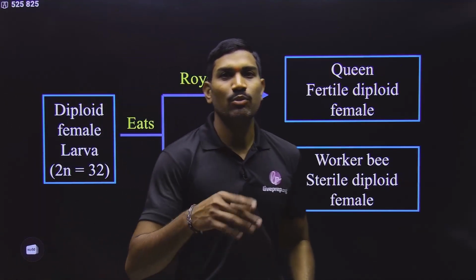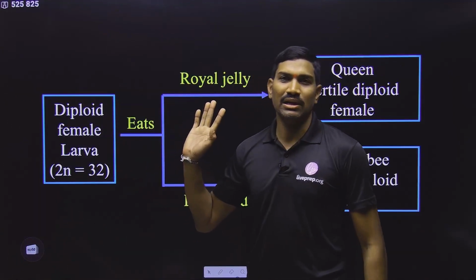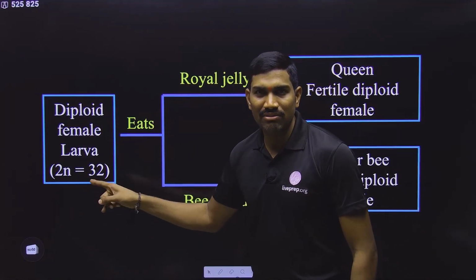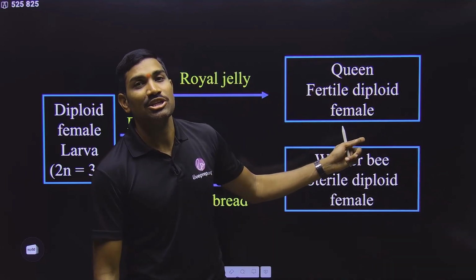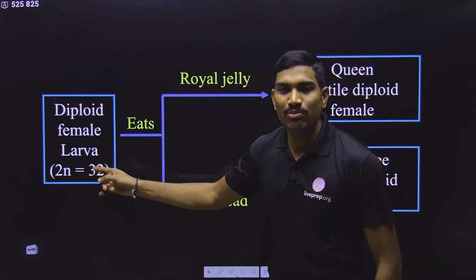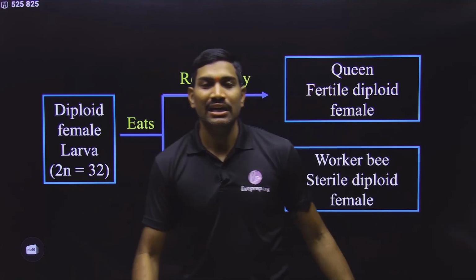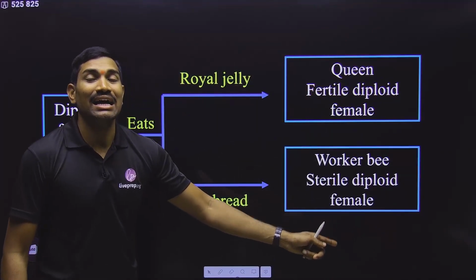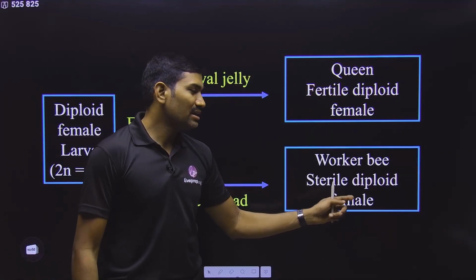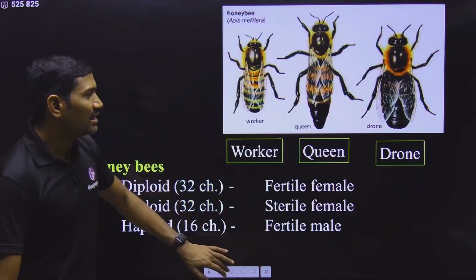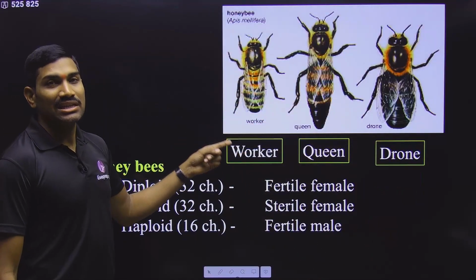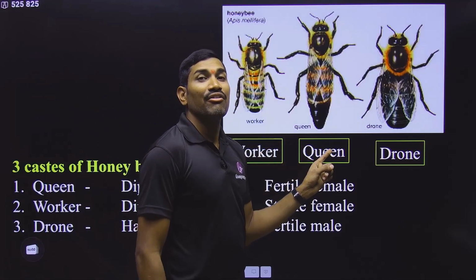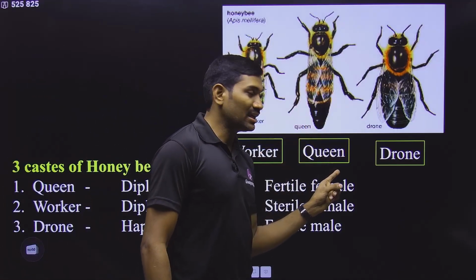Upon fertilization, a diploid individual is formed. Definitely it is a female, but this initial female larva, if it is eating the royal jelly, will develop into a fertile female, that is called queen. And if this diploid larva is eating the bee bread, it will develop into an infertile or sterile female, that is called worker bee. So in this way, in the case of honeybees, a total of 3 types are observed. Worker bees are sterile females, queen bees are fertile females, they can produce the egg cells.